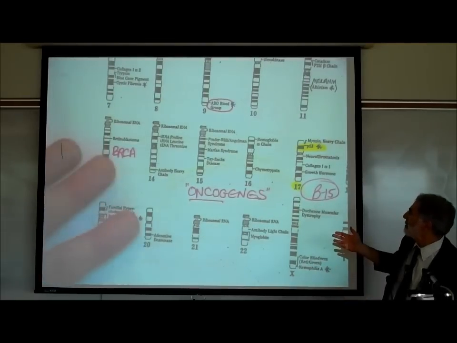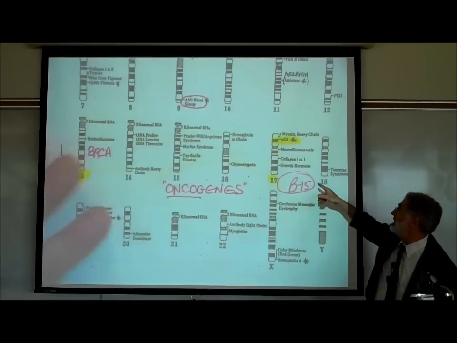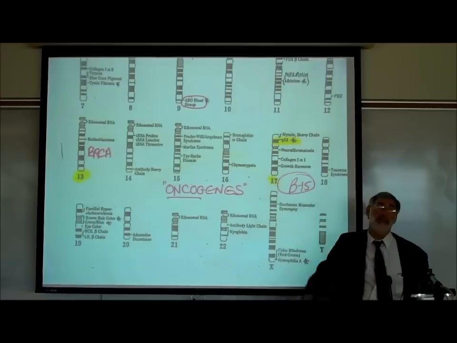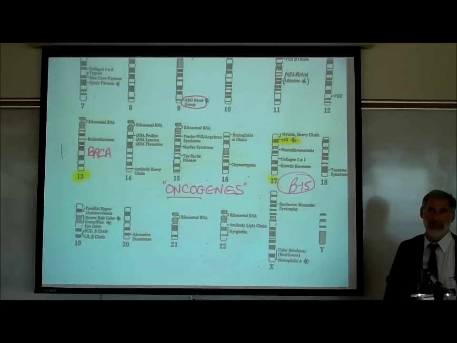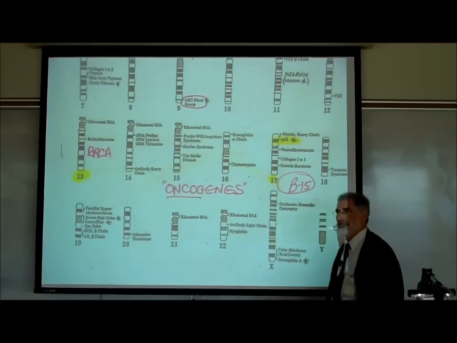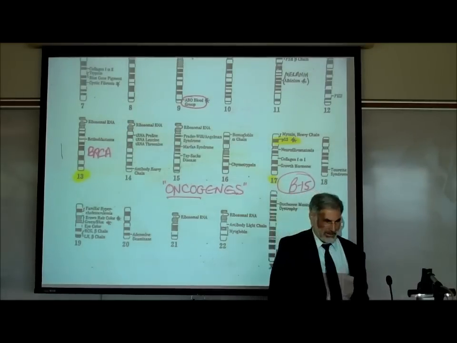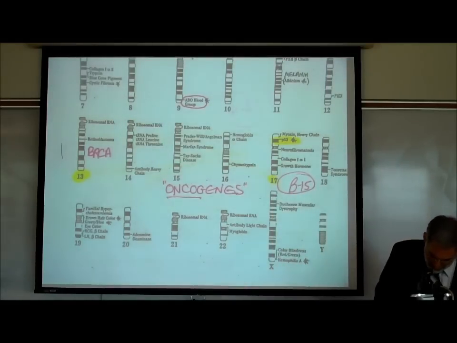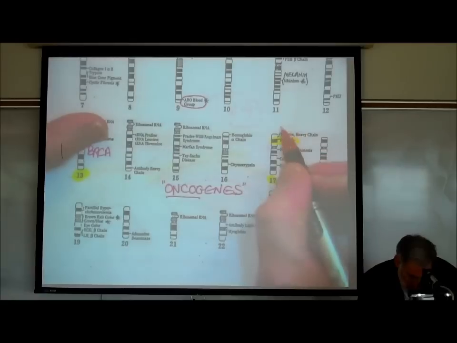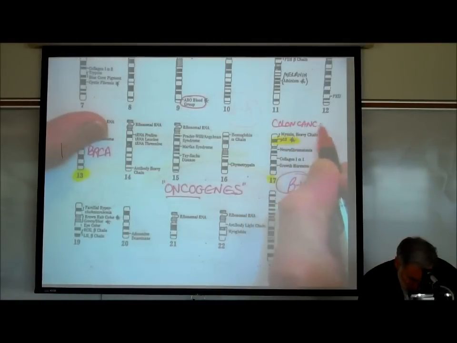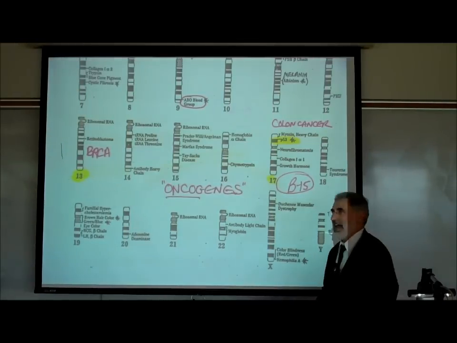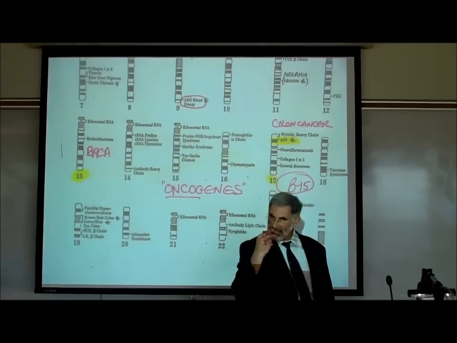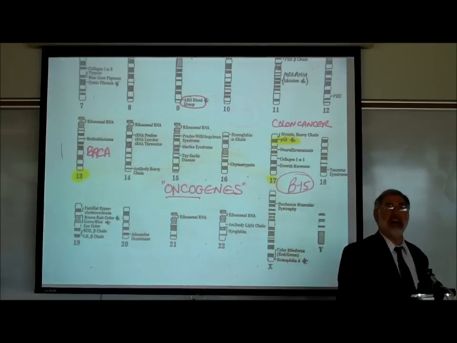Also, another example of an oncogene is on autosome 17, the p53 gene. Anybody ever heard of that one? Anybody know what a defect in the p53 gene results in? A defect in the p53 gene greatly increases the risk of colon cancer. What's the colon? The large intestine. And in fact, colon cancer is the second leading cause of death from cancer.